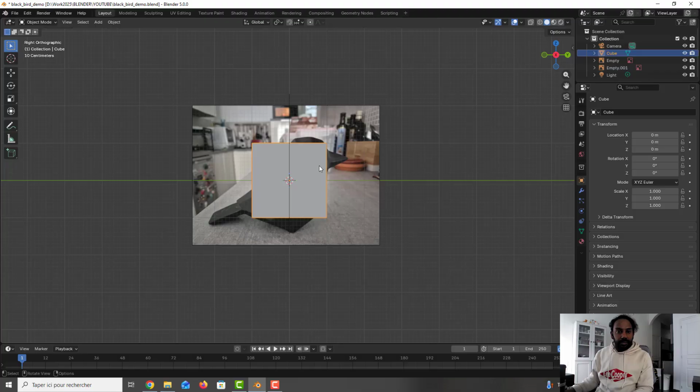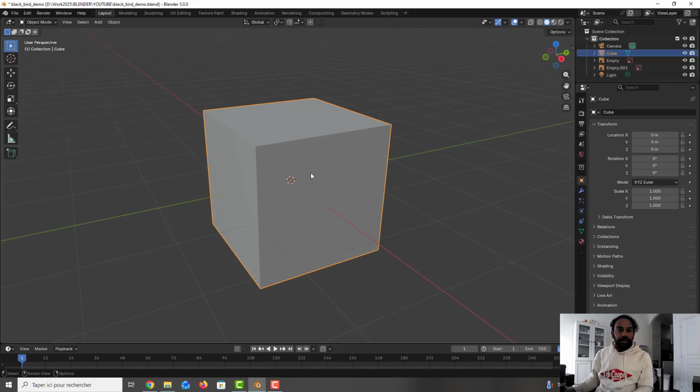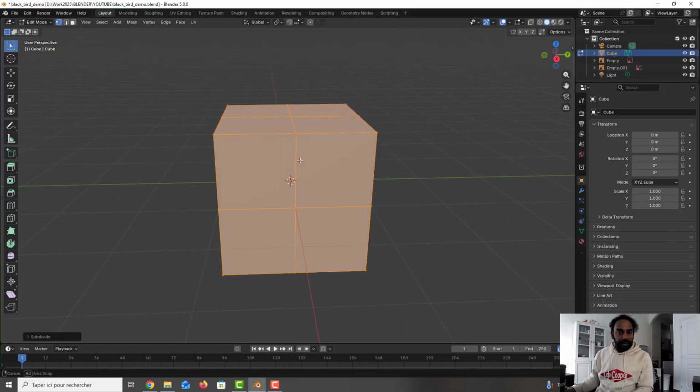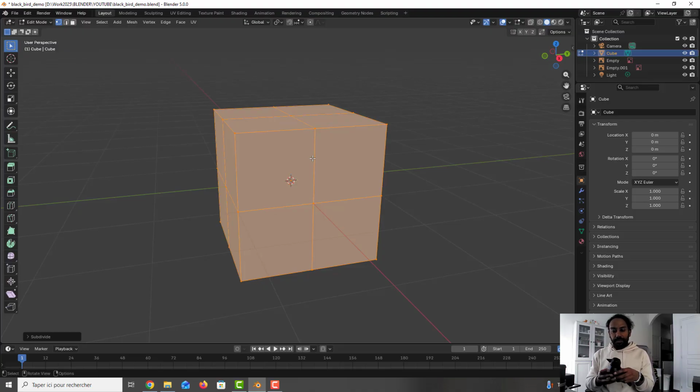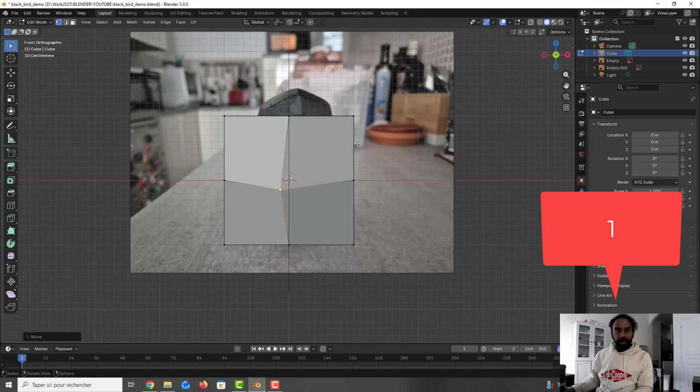Maybe we will need to scale the image after, but it's just a reference to have a better idea what we are shaping. So we start with the cube. I go here, and we can just put more segments. So I will press tab, right click, and subdivide. As you can see here, we have 1, 2, and 3 faces on the top. So we need to reproduce exactly the same. What I recommend here is we will move just a point to see in which direction we are. So I press 1 here. I go to the X-ray.